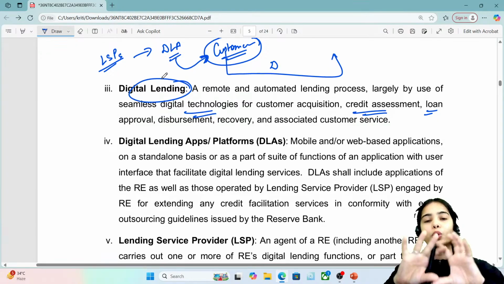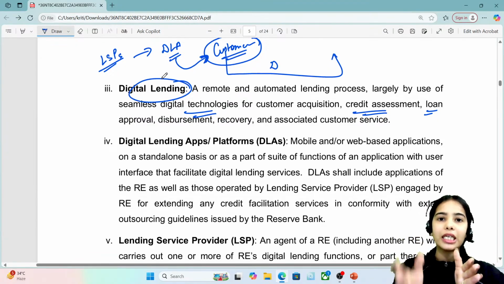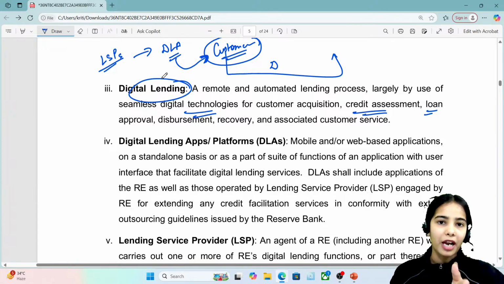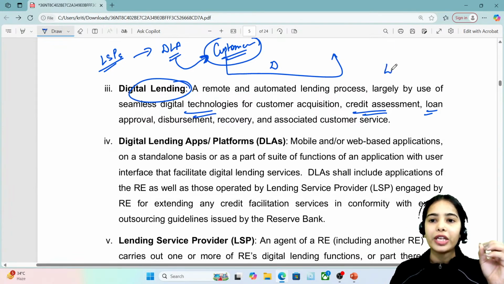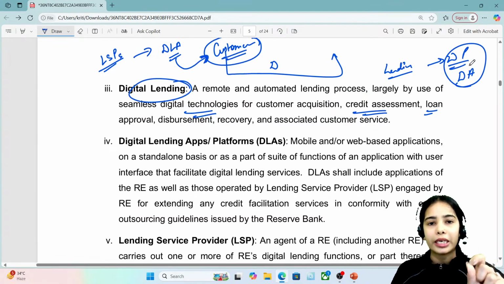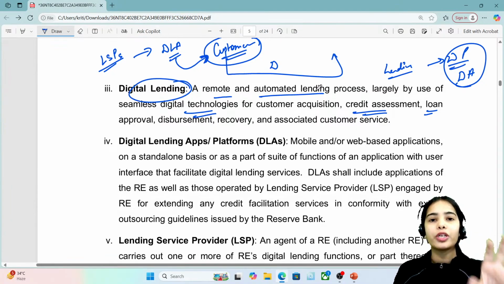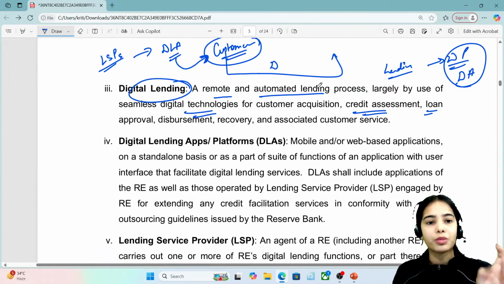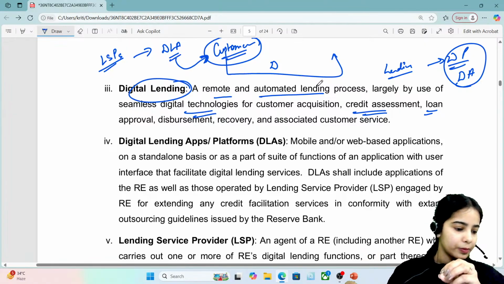Digital lending includes all of these things: when the lending is happening through digital platforms or digital processes, this lending is digital lending. This is the remote automated lending process where customer acquisition, approval, disbursement, and recovery all happen on a digital platform and through a digital process.